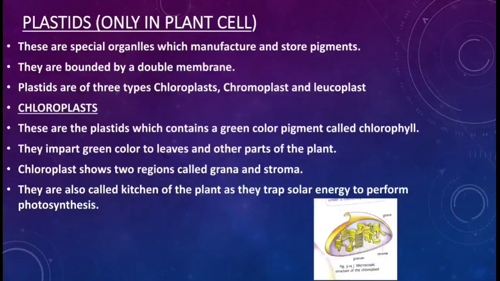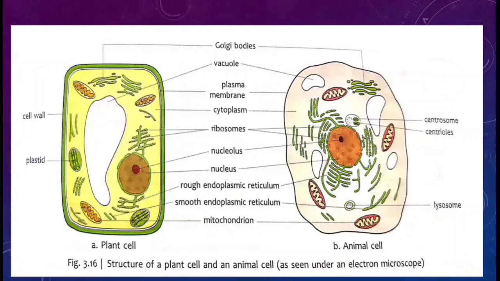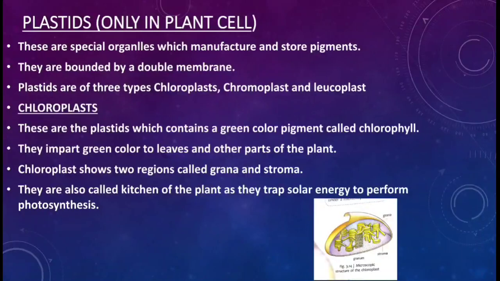Now we will discuss the next cell organelle, that is plastids. And these plastids are only found inside a plant cell. If you want to see where the plastids are, see diagram A, plant cell. Under the cell wall labeling, plastid labeling, you can easily see on the left hand side. So these are the plastids. We are going to study about plastids, and they are only found in plant cell. You will not find any plastid in the animal cell. So let us study about them.